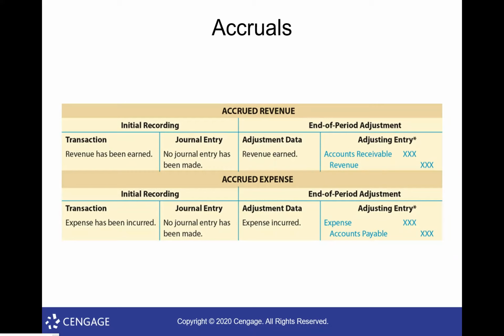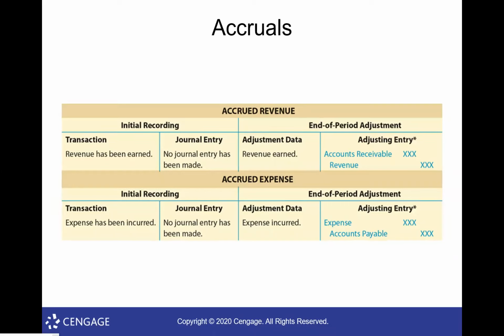But the adjustment is to show how we've earned the revenue. It's always to deal with revenue or expenses, not to deal with the cash part of it, which is an interesting thing to get used to. So that's an accrued revenue. The adjusting entry always looks like that. Accounts receivable, debit, revenue earned, credit, every time.